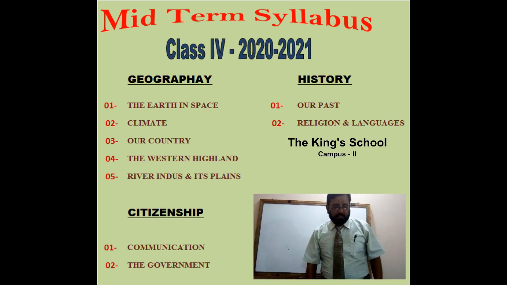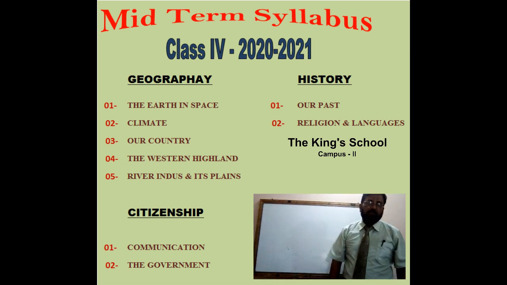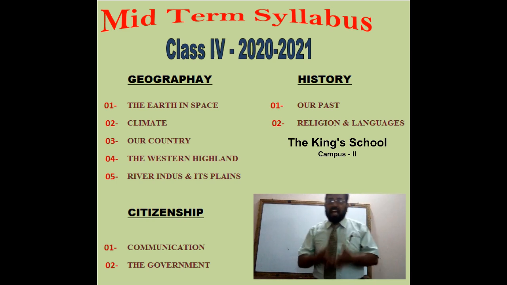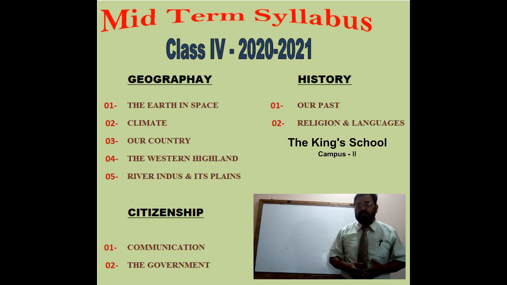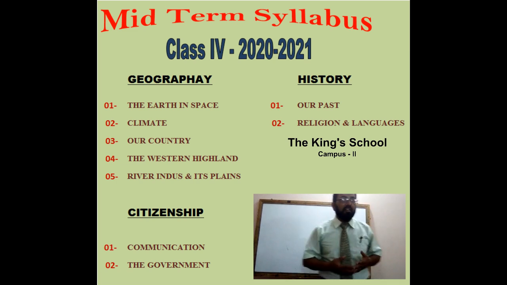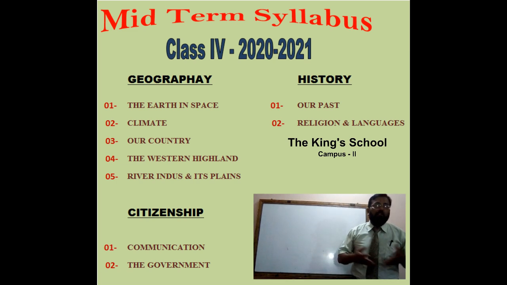The next chapter of our portion of citizenship is The Government. In this chapter, we will discuss and explain the hierarchy of the government: democracy, voting, the National Assembly, the Provincial Assembly, who the Prime Minister is, who the President of Pakistan is, who the Chief Minister is, who the Governor is, what the procedure of election is, what the national government is, and all the things related to the government.